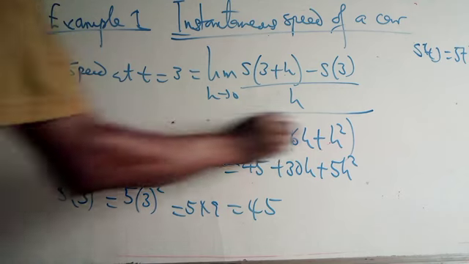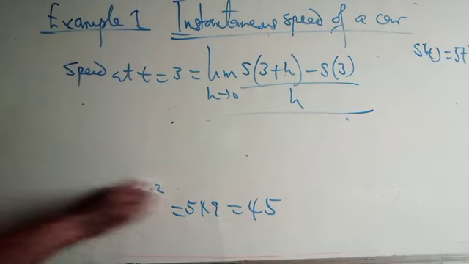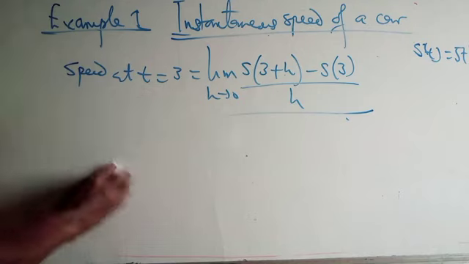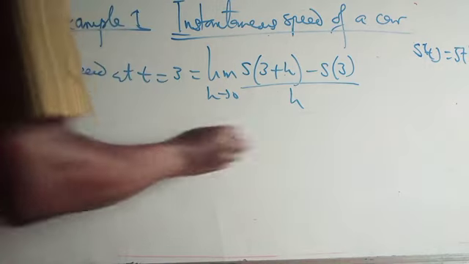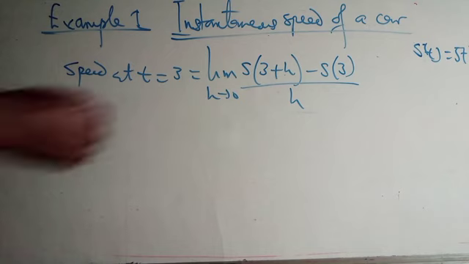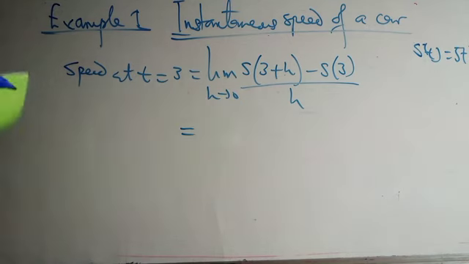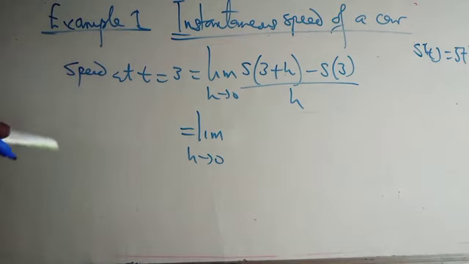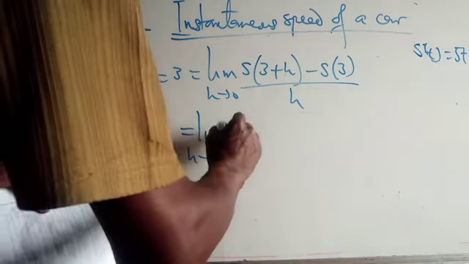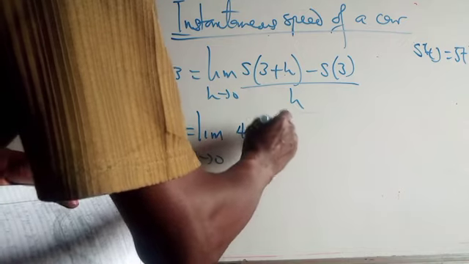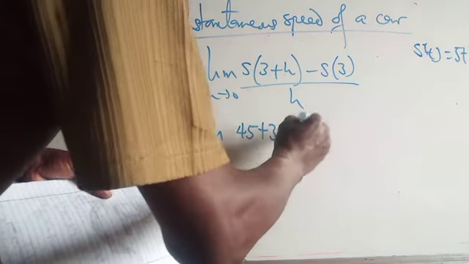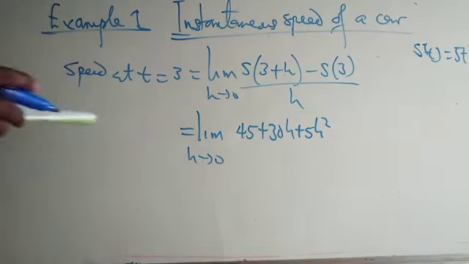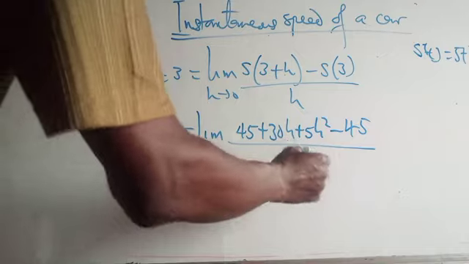We have obtained individual values there, so we plug it in. The first one is the limit as h tends to 0 of what we obtained there: 45 plus 30h plus 5h squared, then minus 45, all over h.